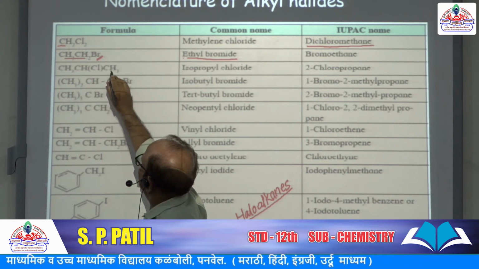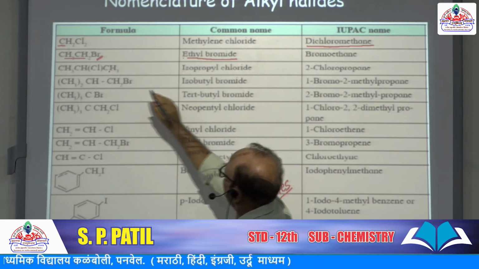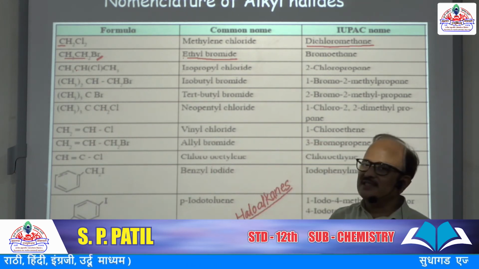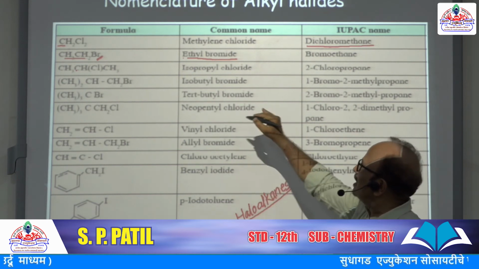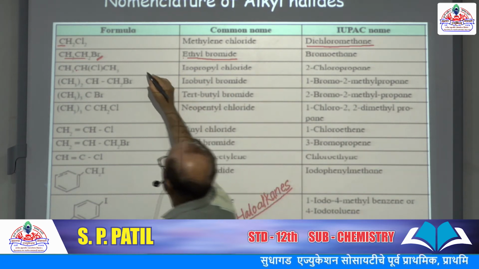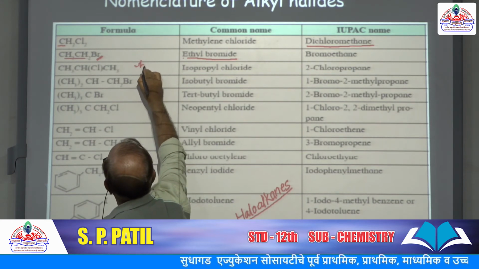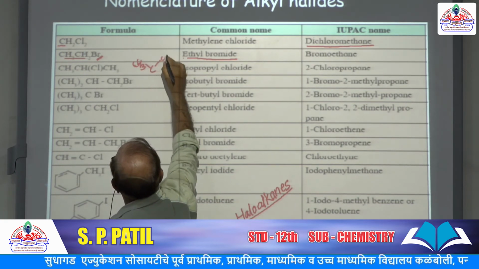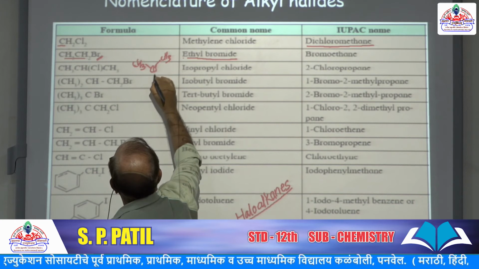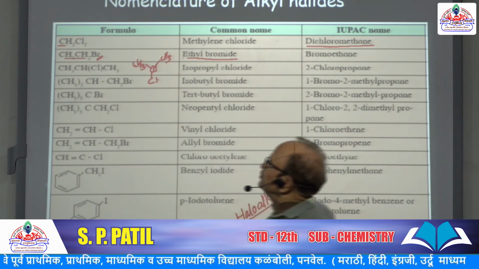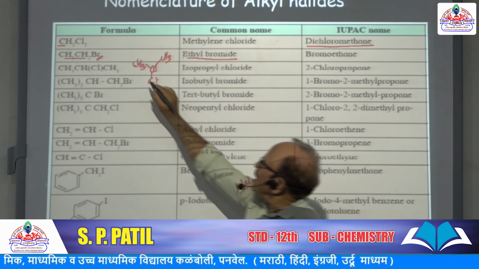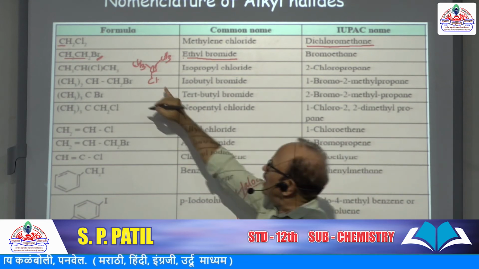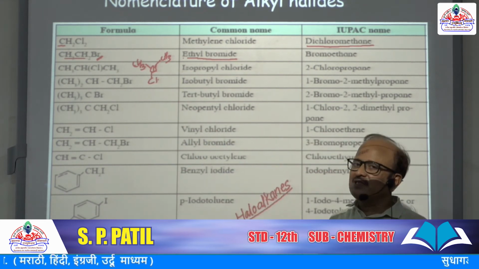CH3CHClCH3. Now this chlorine is bonded to this carbon, which is secondary, and this is the isopropyl group, CH3, CH3, H, and this is Cl. So this is the isopropyl group, so isopropyl chloride. According to the IUPAC system, what is the name?